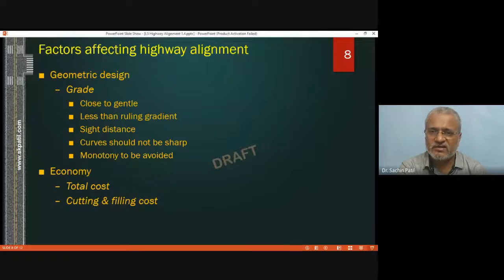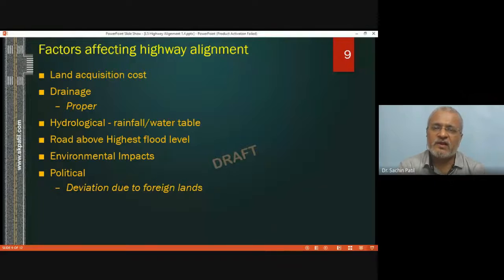economical construction. Then another parameter which will affect the highway alignment to be selected is land acquisition cost. Suppose one option is passing through line ABC. These are the three highway alignments which are passing through. Which alignment should be fixed? The alignment which is not going through costly land. The alignment which will force the government to pay more should be avoided.